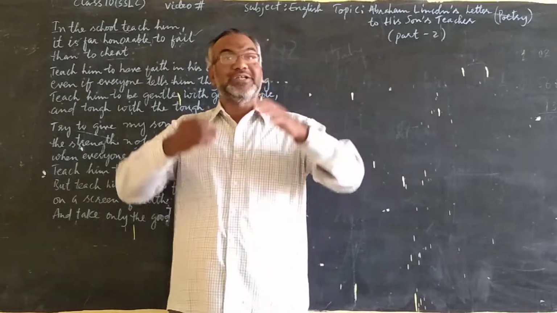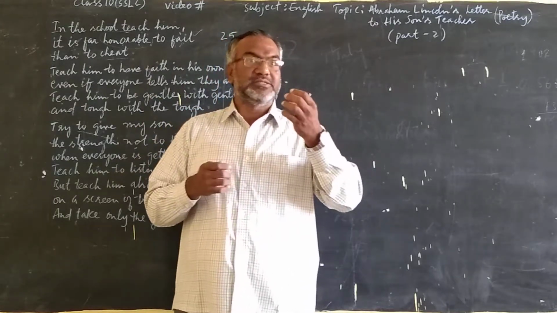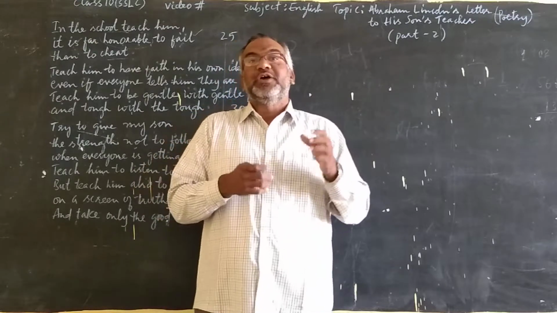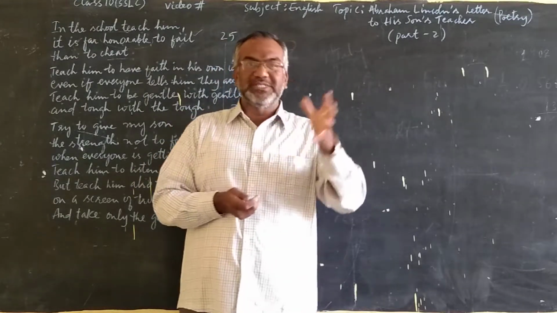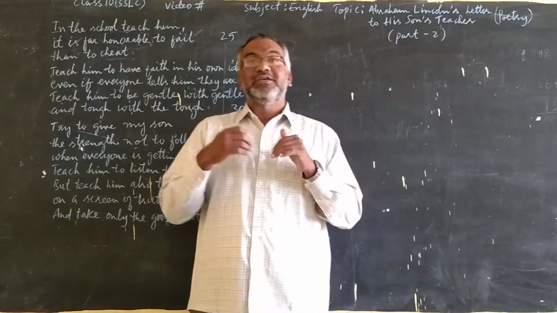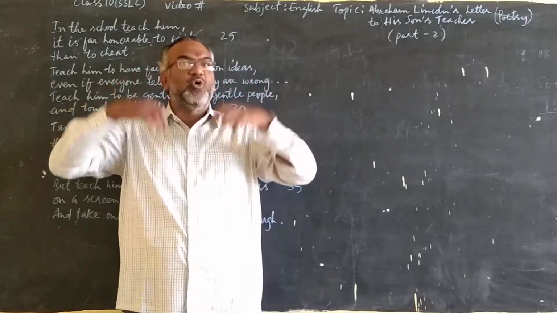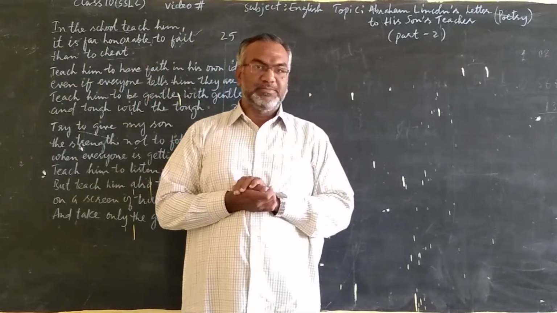They do not tell them because they are shy. They think that if they tell this idea to someone, and the other person feels it is a nonsense or foolish idea, he will laugh. That's why they keep their ideas in their own mind. They do not reveal them to others.